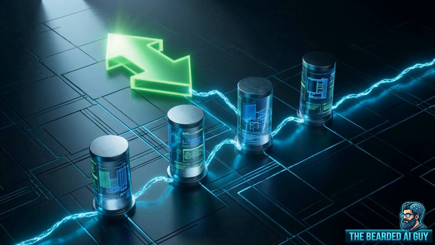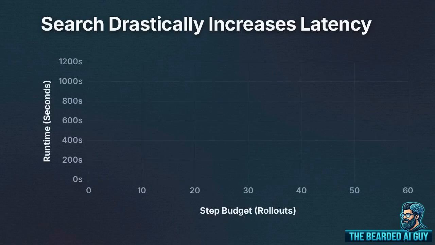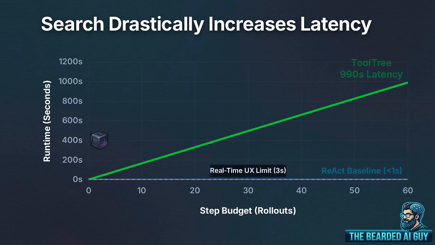ToolTree reports an average improvement of about 10% over prior planning paradigms across 4 benchmarks. But to get that 10%, a single final action now requires dozens of hidden LLM judge calls and internal tool probes. This chart plots runtime against the step budget. Runtime grows linearly, climbing into the hundreds of seconds and approaching 1,000 at the highest limits. It is significantly slower than greedy agents like ReAct, trading absolute speed for precision.